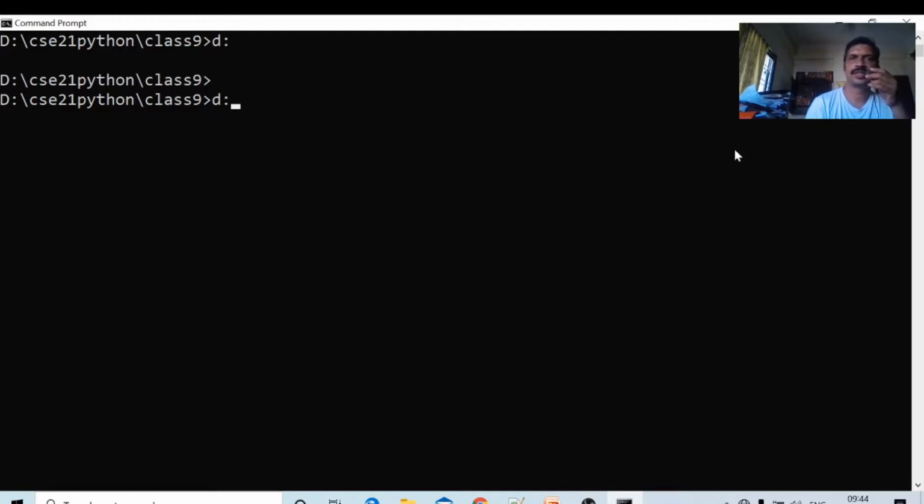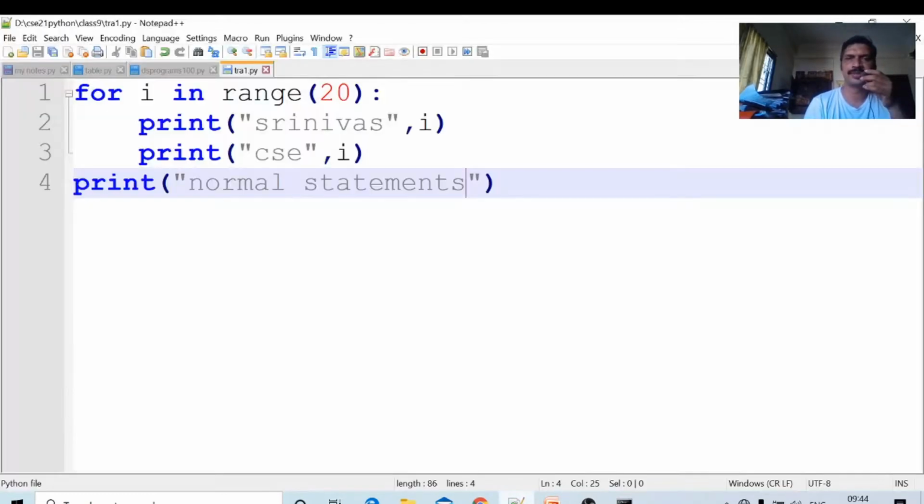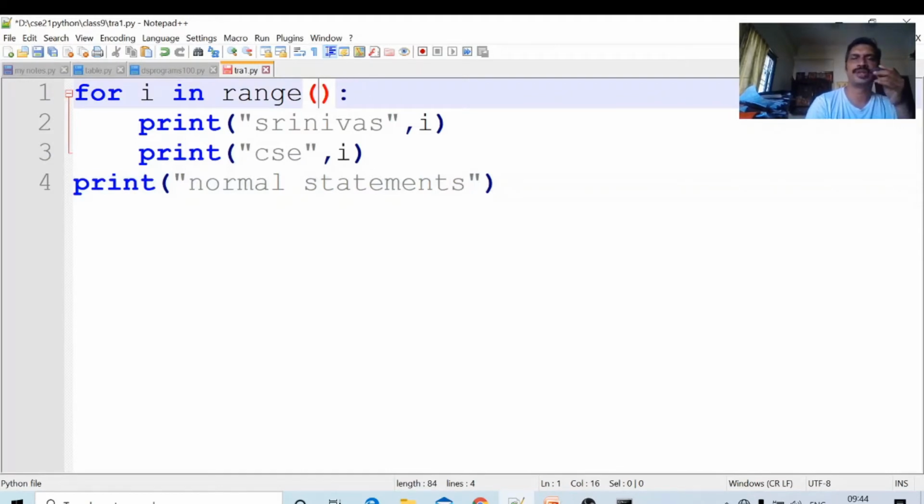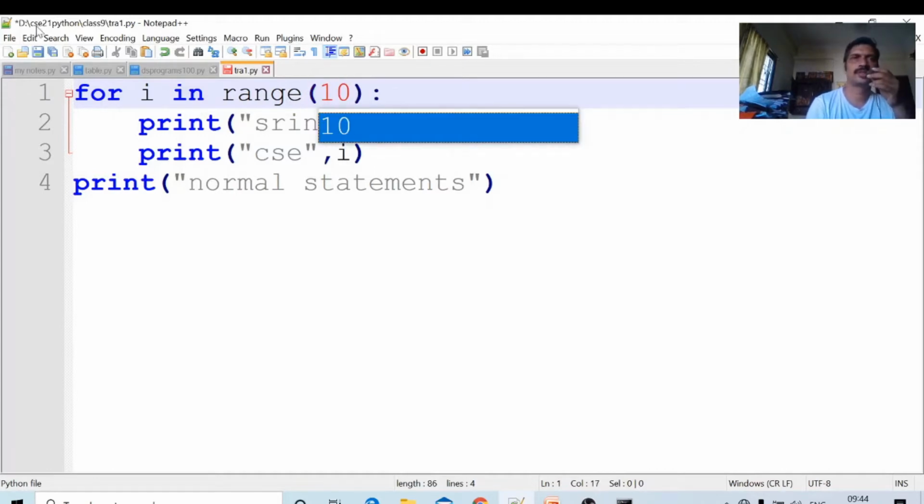Once again, larger numbers mean a lot of output. I am printing not up to 20, 40 lines, only 5 or 10 lines. I equal to 10. Save. Open the command prompt.